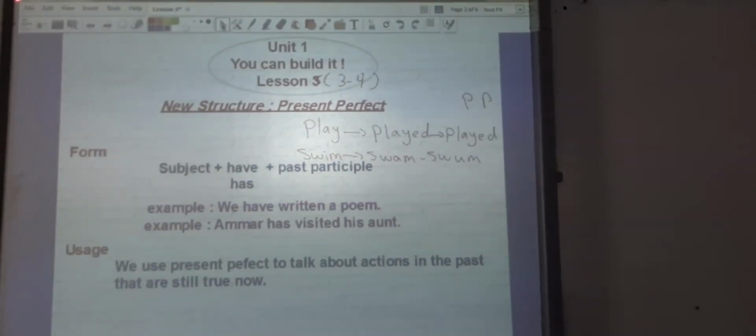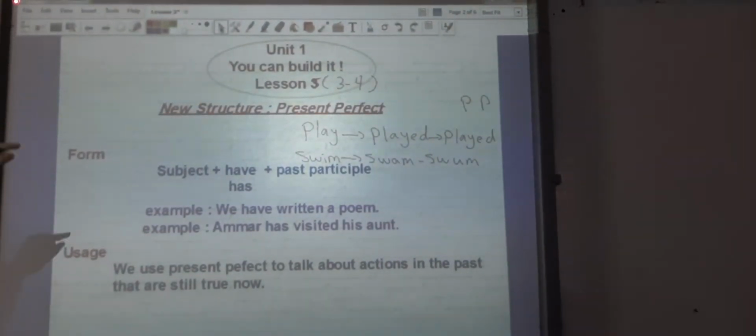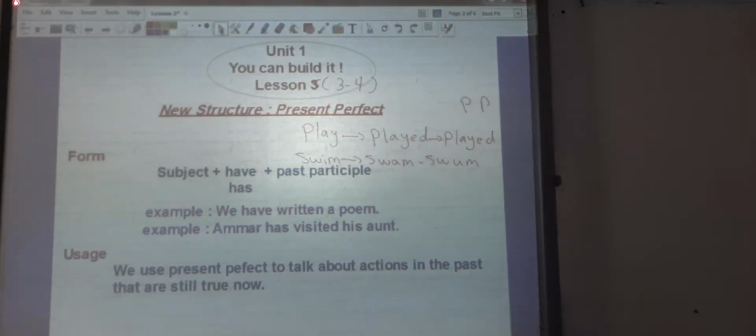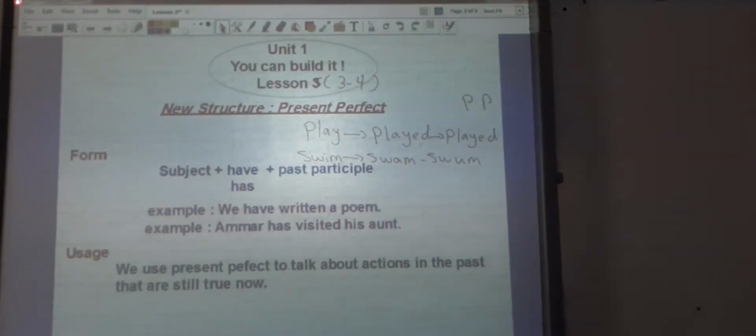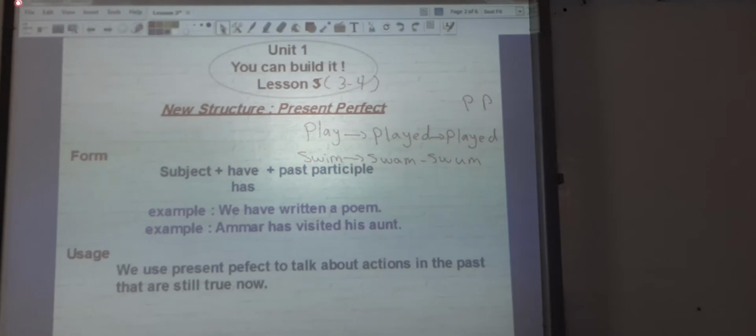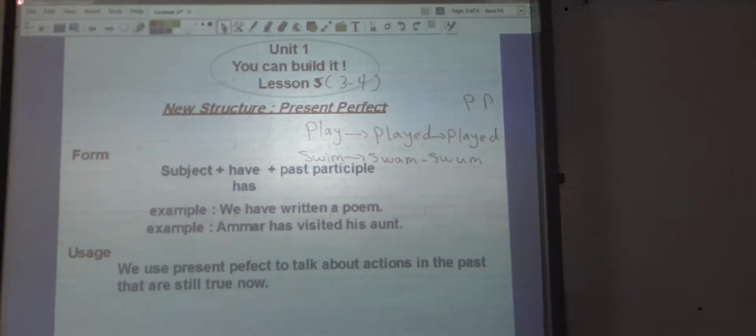The second verb, swam, swam, swam. Swam, the first form in present. Swam, the second form in past. And swam, this is the third form in past participle.